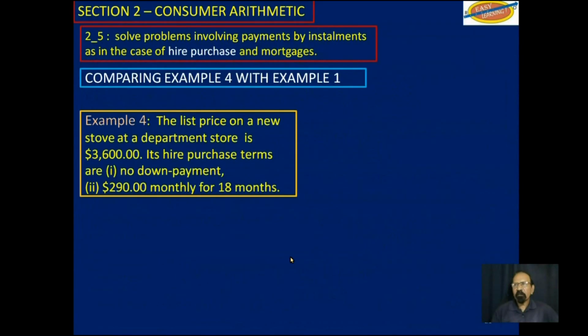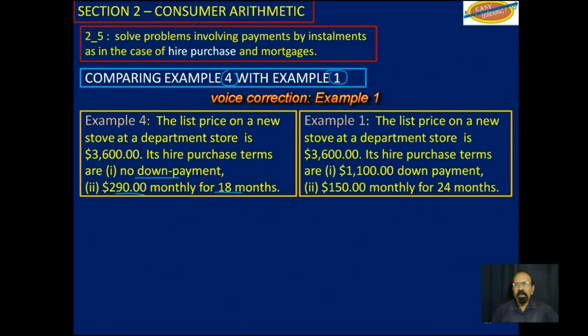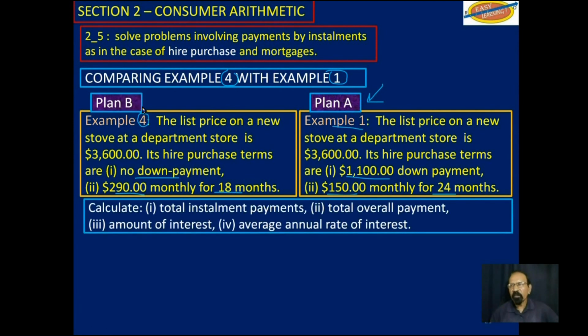So let's compare example 1 with example 4. Remember, example 4 is the one we just did, where you had no down payment, a higher monthly payment and a smaller time frame. And in example 1, you made a down payment of $1,100, monthly payment $150 over 24 months. Let's call this one example 1 plan A, and that one plan B.